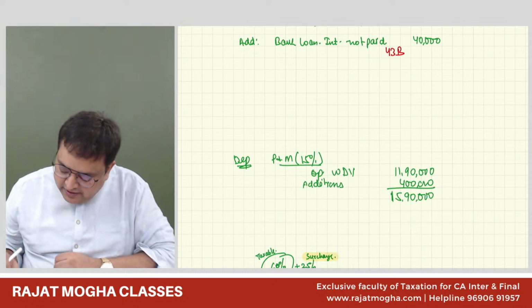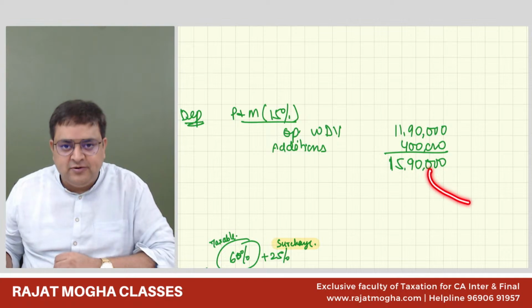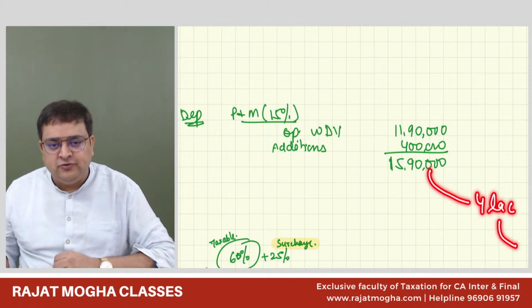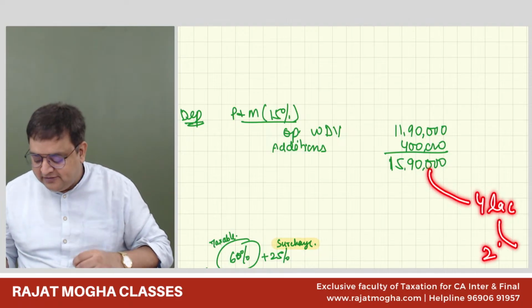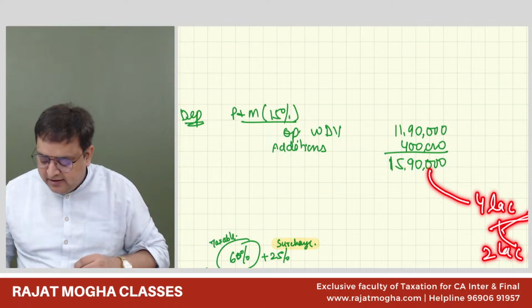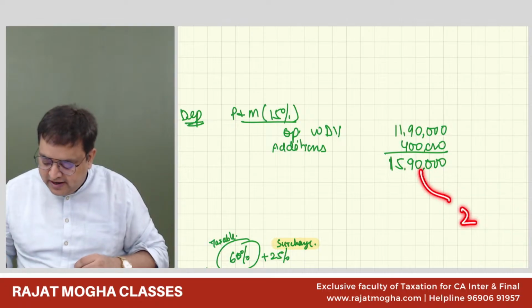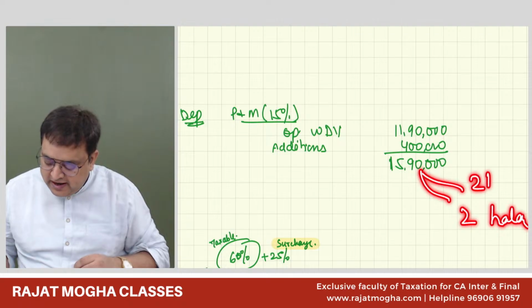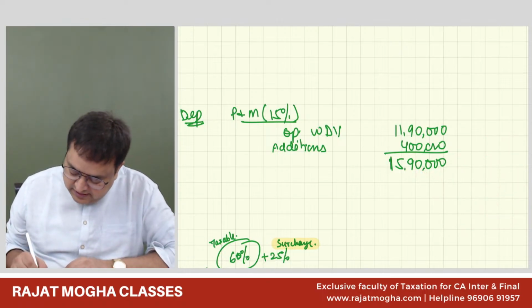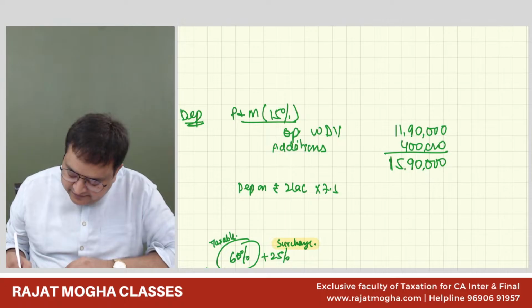So it is 15,90,000. You need to compute depreciation and always ask whether it has any new asset. The answer is yes, it has new asset. And how much is the new asset? 4 lakh. And whether it is put to use? The answer is yes, it is put to use. But out of this, 2 lakh is used for less than 180 days, and the remaining is used for full. So this would be 2 lakh half depreciation, 2 lakh full depreciation, and on the remaining balance, full depreciation, of course. So depreciation on 2 lakh, 7.5%, so I believe it is 15,000, right?